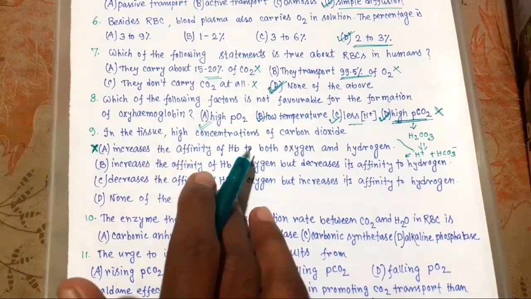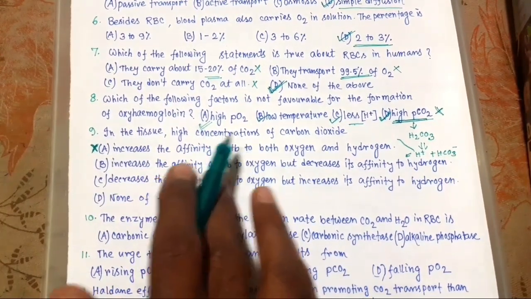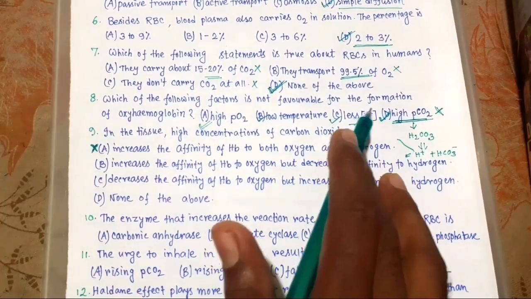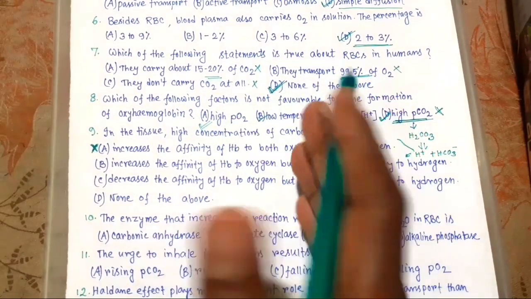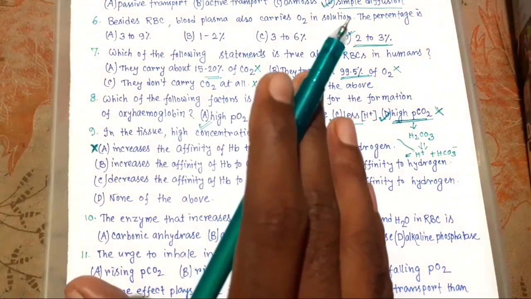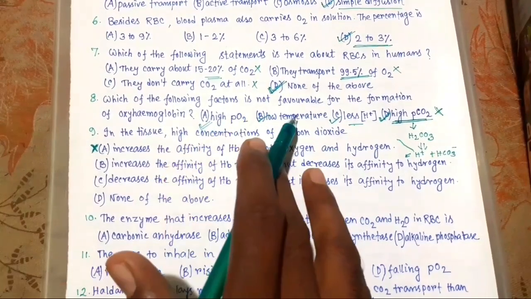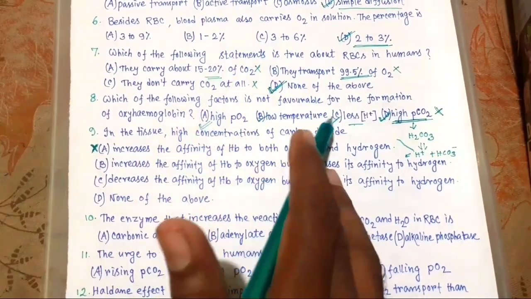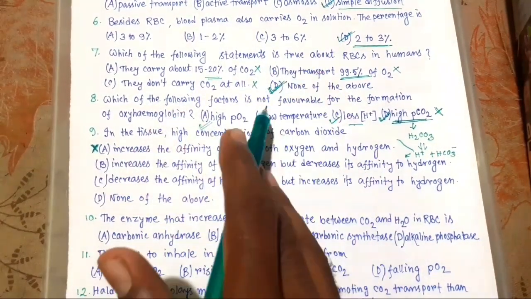Increases in the CO2 content of the blood decreases the pH of blood. I've already told, because more H plus ion will be produced and pH will be less. This decreases the affinity of oxygen with hemoglobin because of high content of CO2, that is high partial pressure of CO2 also.